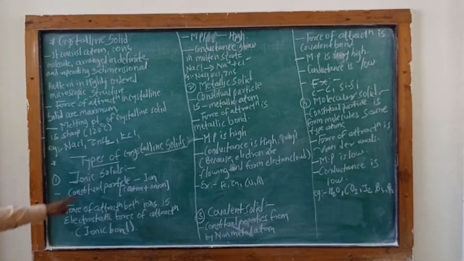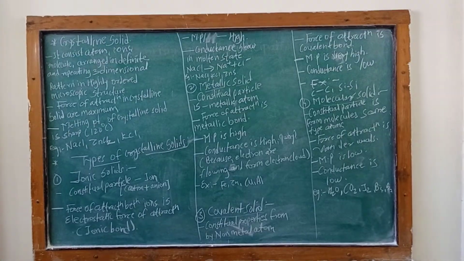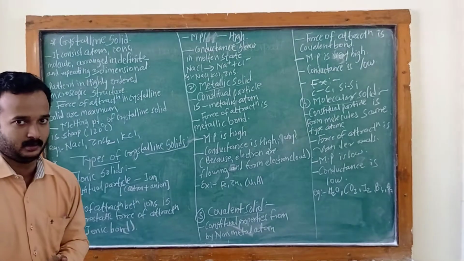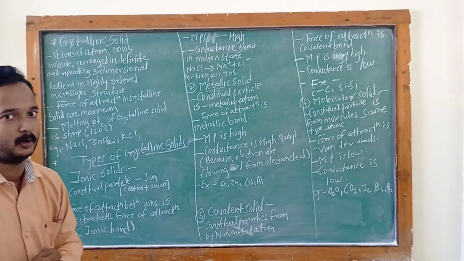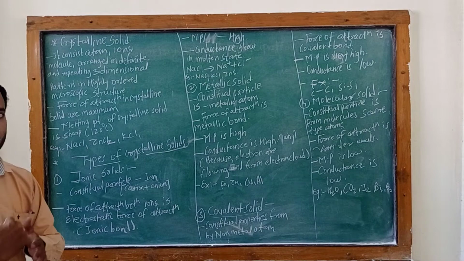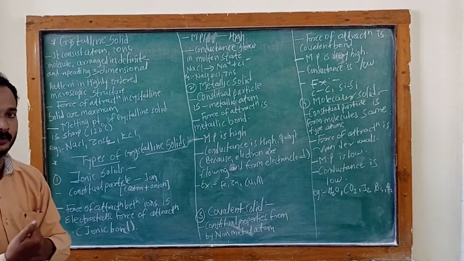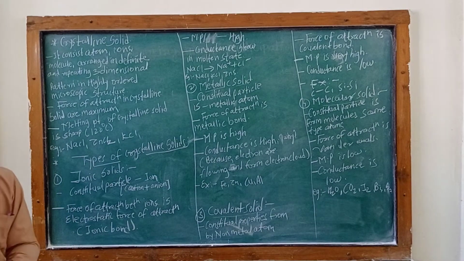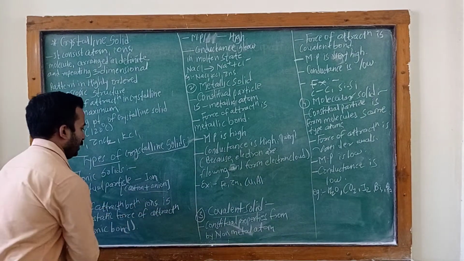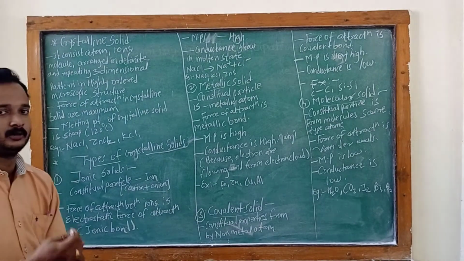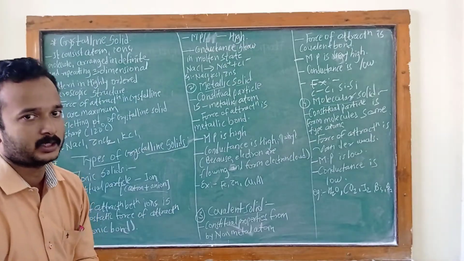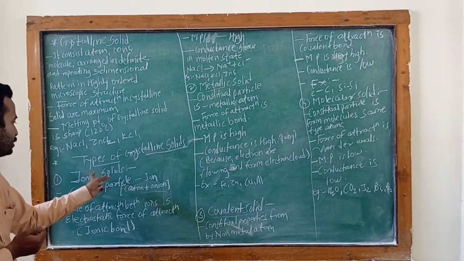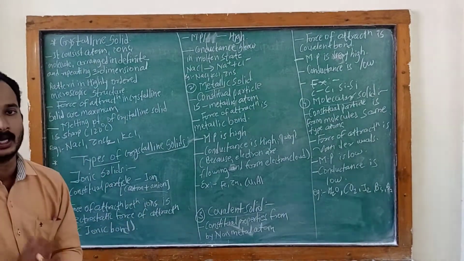First is the ionic solid. In an ionic solid, the constituent particles are ions. It is formed by an ionic bond, which is a combination of cation and anion, the positive charge and the negative charge. The ions are the particles that form this ionic solid.